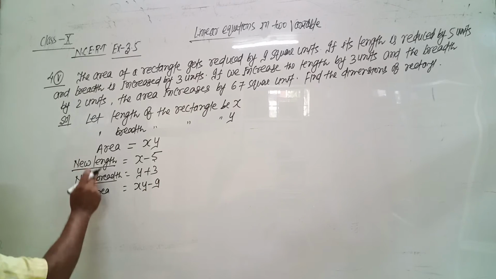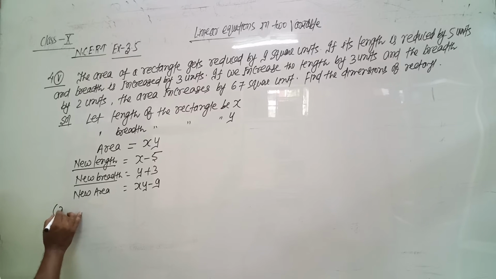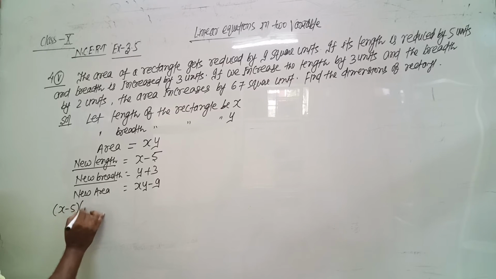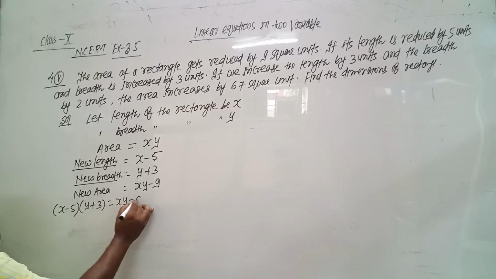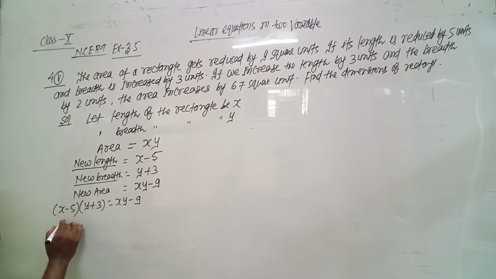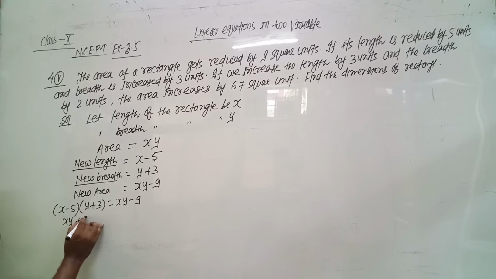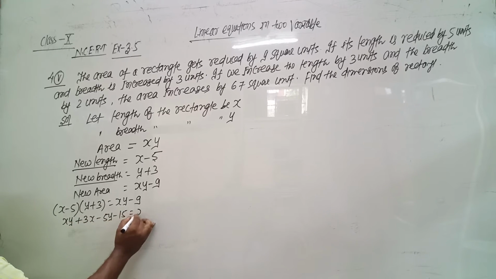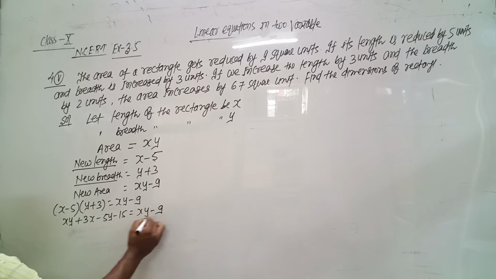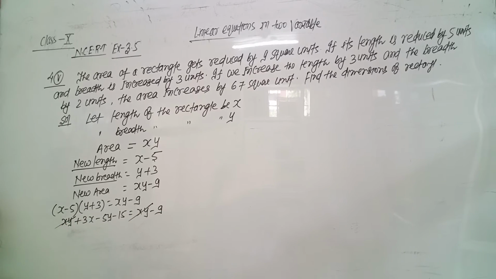Now length into breadth equals area. So (x minus 5) into (y plus 3) equals xy minus 9. Remove the bracket: xy plus 3x minus 5y minus 15 equals xy minus 9. xy and xy get cancelled.